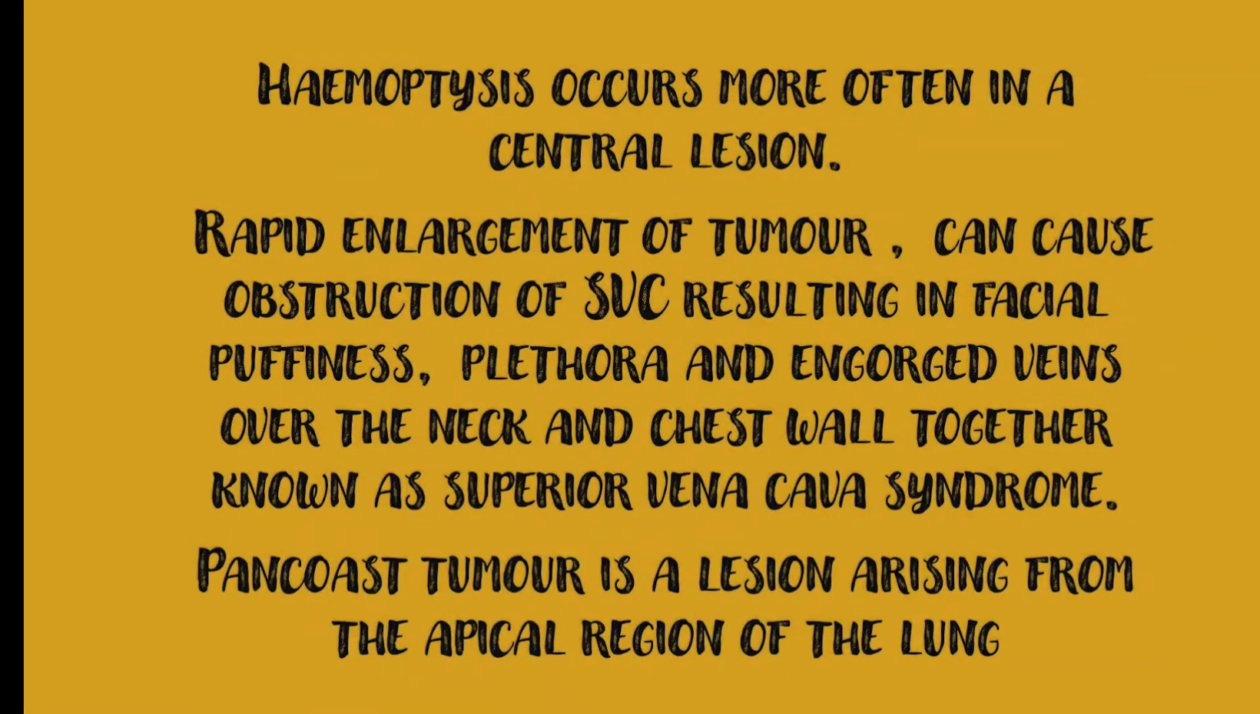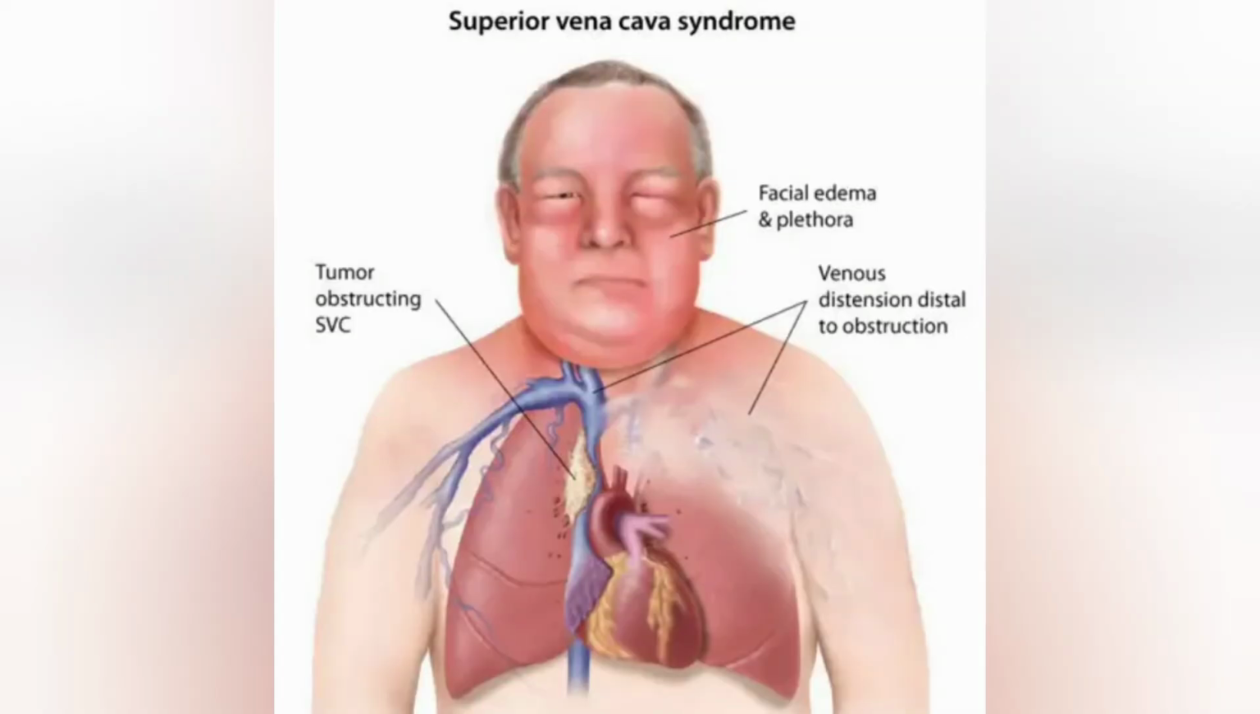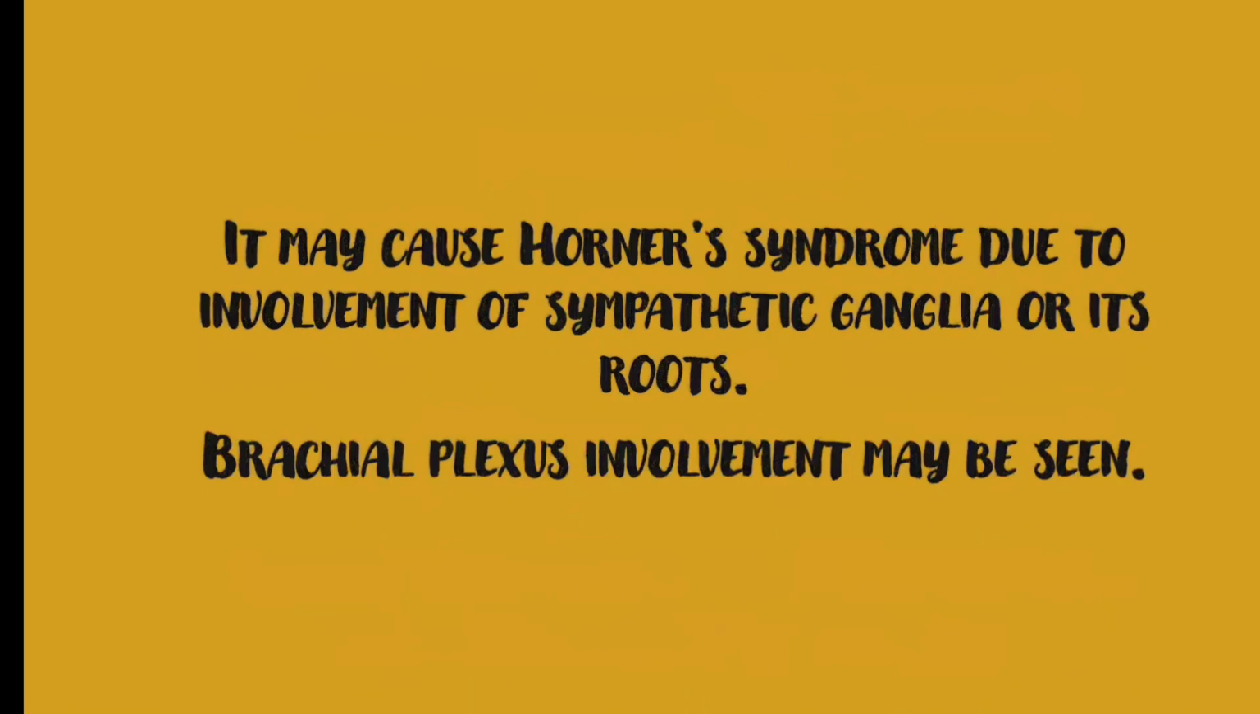Rapid enlargement of tumor can cause obstruction of superior vena cava, resulting in facial puffiness, plethora and engorged veins over the neck and chest wall, together known as superior vena cava syndrome. Pancoast tumor is a tumor of pulmonary apex. It may cause Horner's syndrome, due to involvement of sympathetic ganglia, or its roots. Brachial plexus involvement is noted.